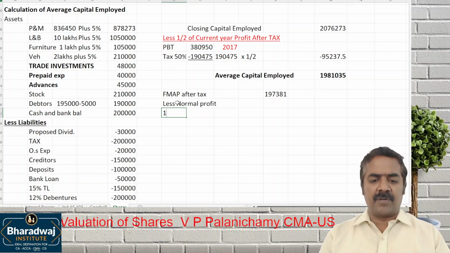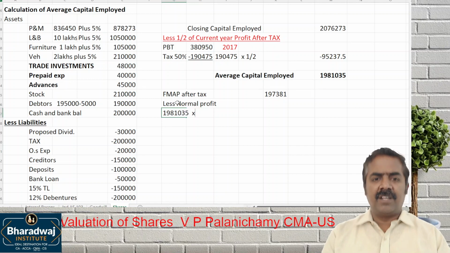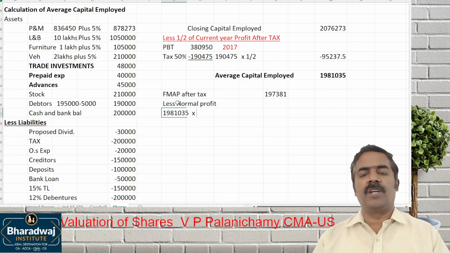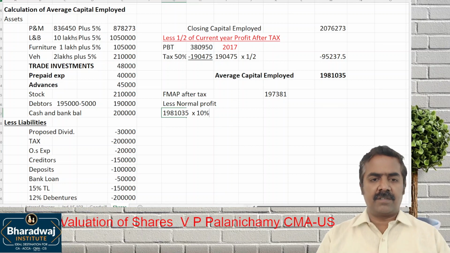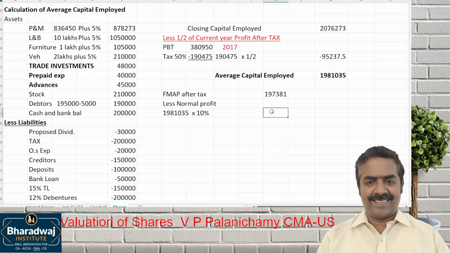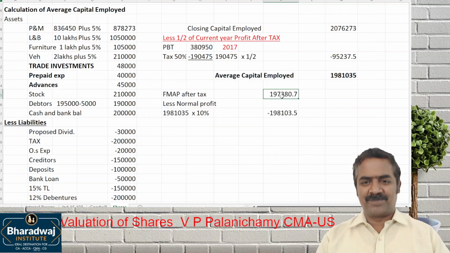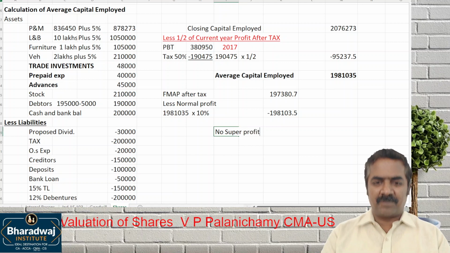How to do normal profit? Average capital employed into the normal rate of return given. What is the normal rate of return given? 10%. So here there will be a super loss. No super profit, so no goodwill.